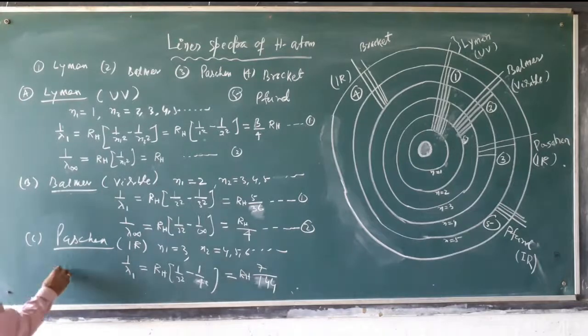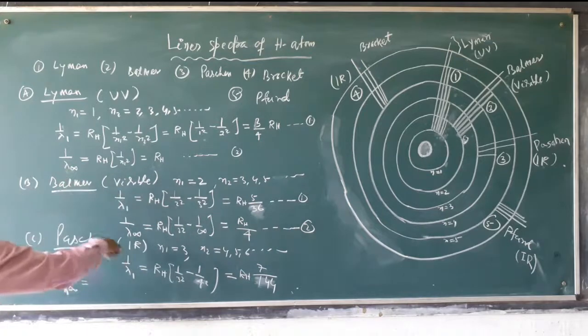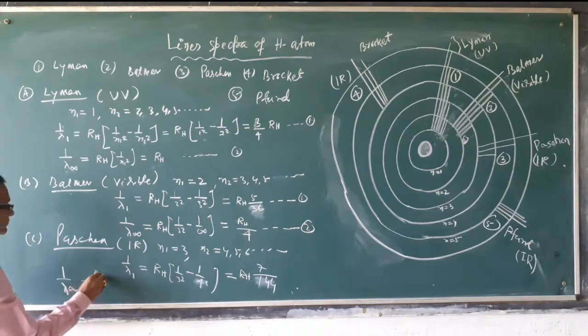Then what is the value of lambda infinity? Infinity value will be how much? Just think. First one is RH, second is RH by 4, then RH by 9 will come. RH by 9. Okay?